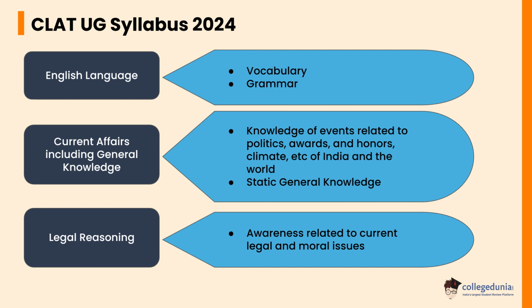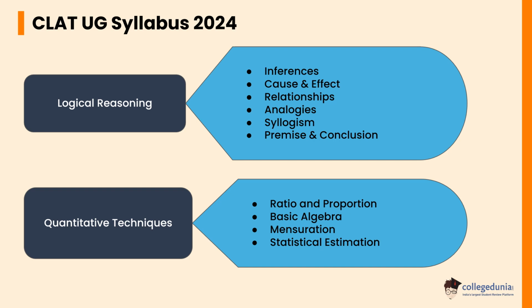Static general knowledge. For legal reasoning, the important topic is awareness related to current legal and moral issues. For logical reasoning, the important topics are inferences, cause and effect, relationships, analogies, syllogism, premise and conclusion. For quantitative techniques, the important topics are ratio and proportion, basic algebra, mensuration, statistical estimation.